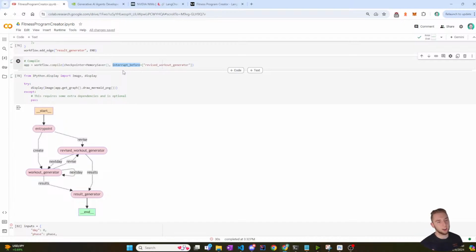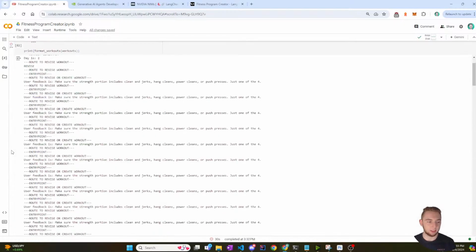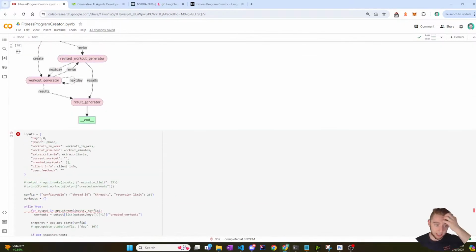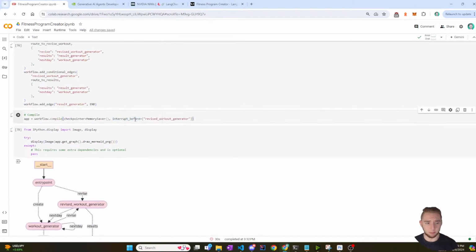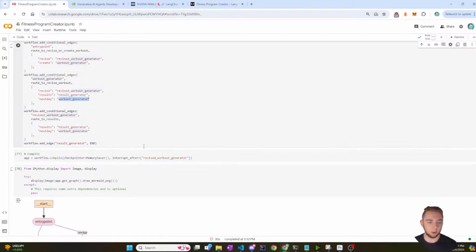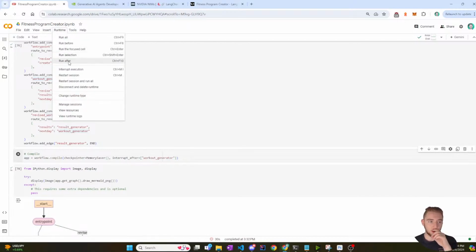Okay, I know the solution here. I can interrupt before revise, but then even when I go to revise with the feedback, it'll interrupt again. So it'll interrupt, get the new feedback, and go in, about to revise, but then it'll interrupt again, and that's why we get that massive feedback loop. But what I can do is instead of interrupting before revise workout generator, I can interrupt after the regular workout generator. I think that will solve my problem. So I'm going to run after.